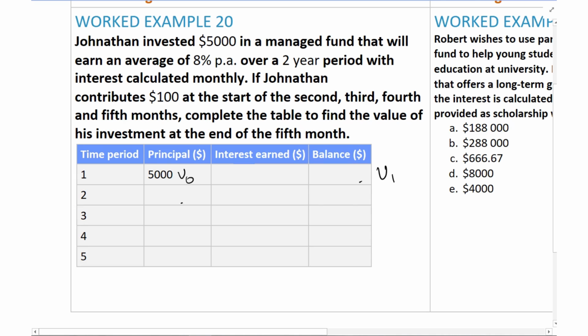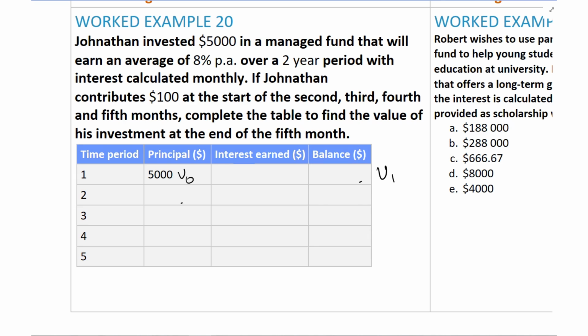And that's 5 grand. It will earn an average 8% per annum over a 2-year period with interest calculated monthly. If he contributes $100 at the start of the 2nd, 3rd, 4th and 5th months, complete the table.